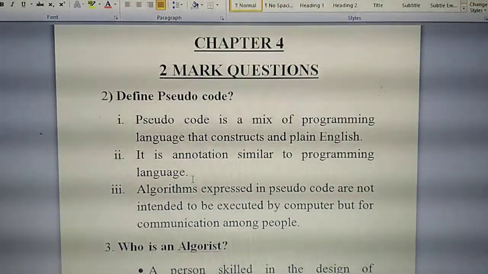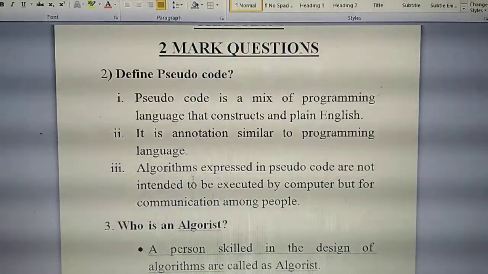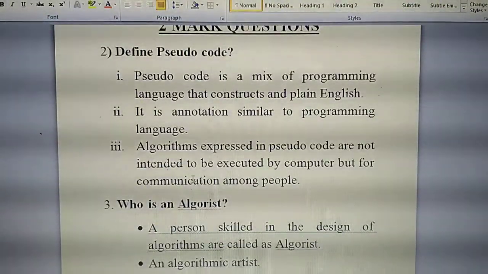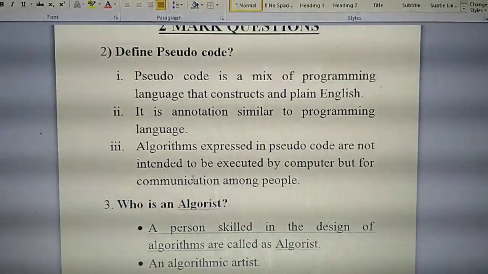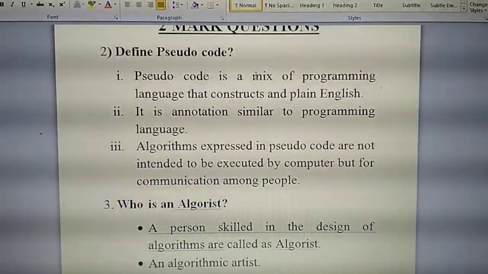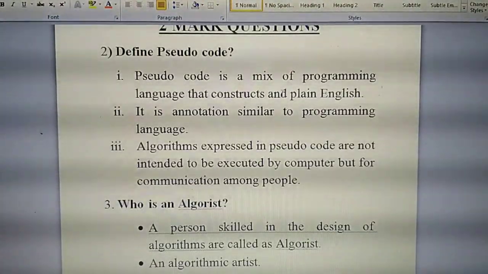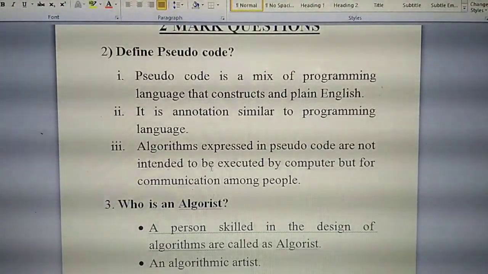Have you all taken? Yes, start to write. First you write the second 2 mark question, define pseudocode. Write fast. There are 3 points. First point: pseudocode is a mix of programming language constructs and plain English. Like this, 3 points are there. Write it fast, okay? Don't waste time.